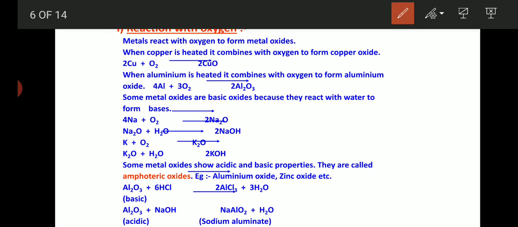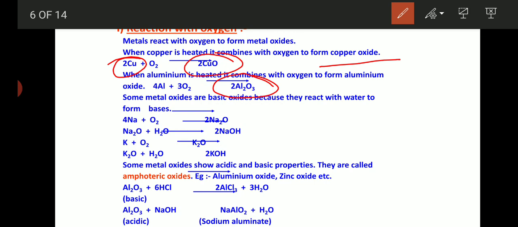Okay, see, when copper, reaction with oxygen is nothing but burning. Okay, we are burning the metals. So when you burn copper, it forms cupric oxide, or copper oxide. All the metals, when burnt in the presence of oxygen, give respective oxides. For example, aluminium. When aluminium combines with oxygen, it gives aluminium oxide. So you should remember its chemical formula.